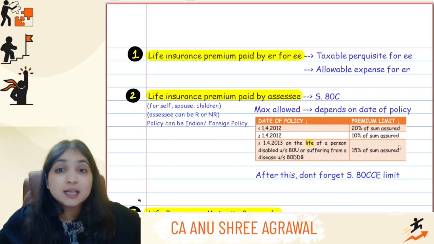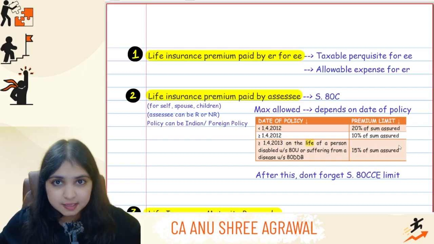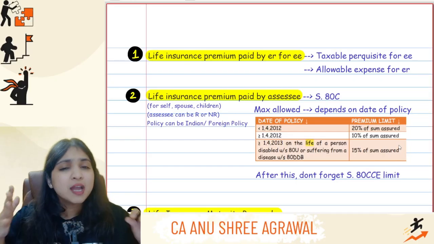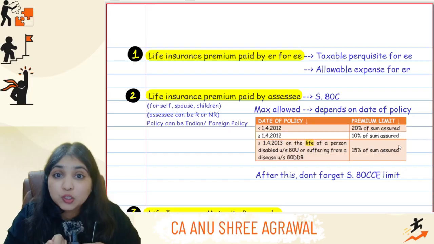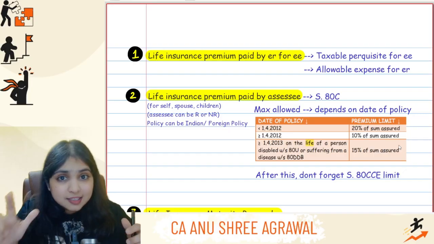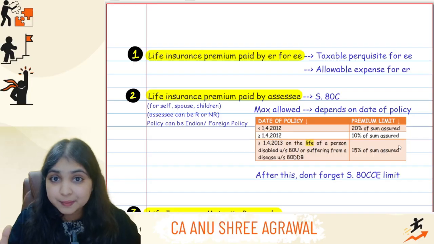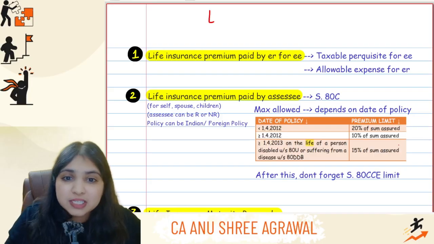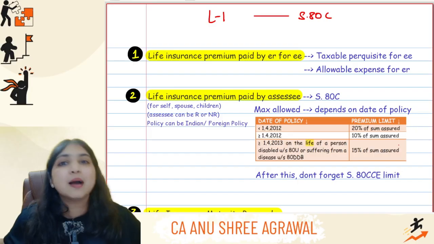Hello, champions. In your entire CA Inter DT syllabus, you have the life insurance concept in totally 5 places. Out of these 5 places, in some places we talk about premium, in some places we talk about maturity proceeds, and this is where a silly mistake happens in the examination because our brain is so trained that as soon as we see this word life insurance, we immediately think about 80C, nothing else comes to our mind.